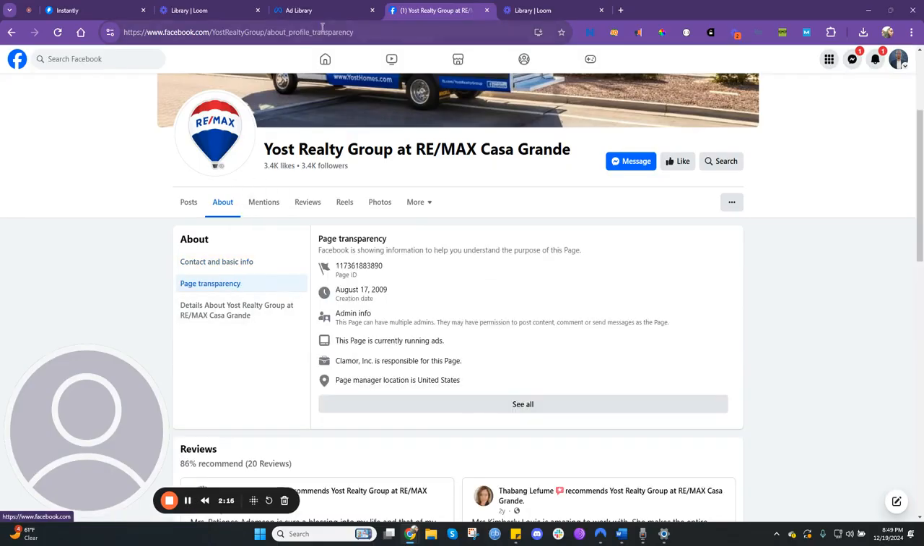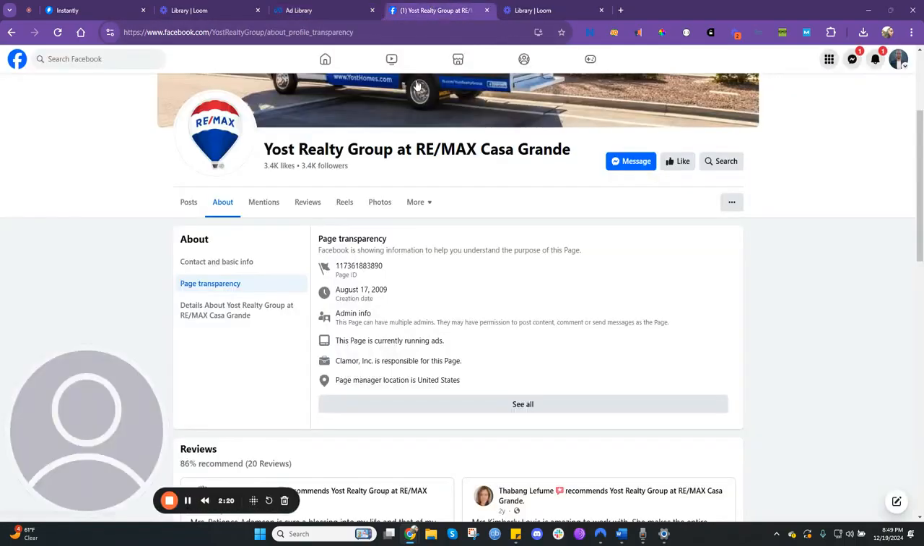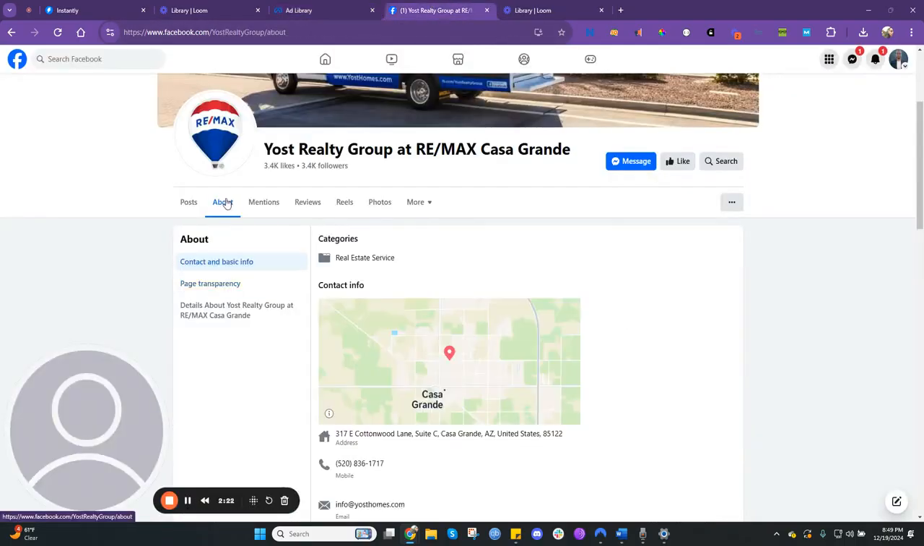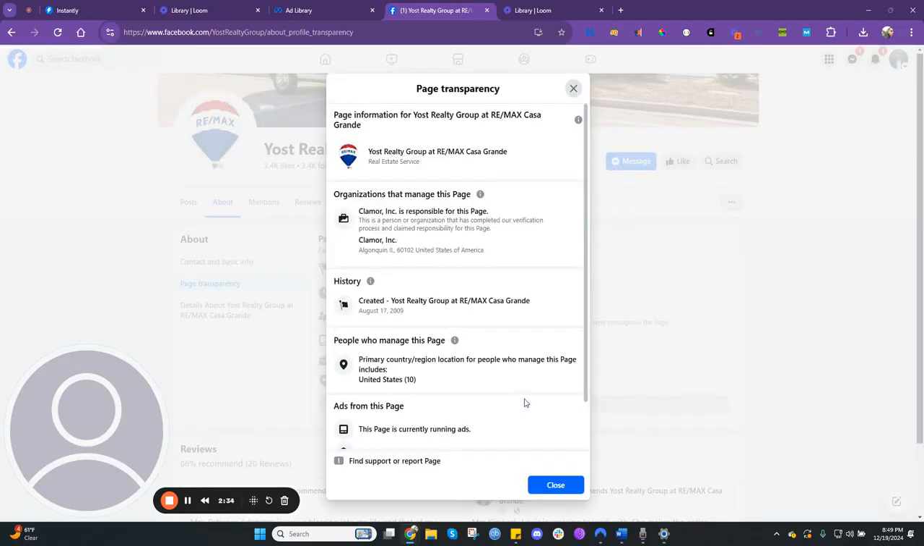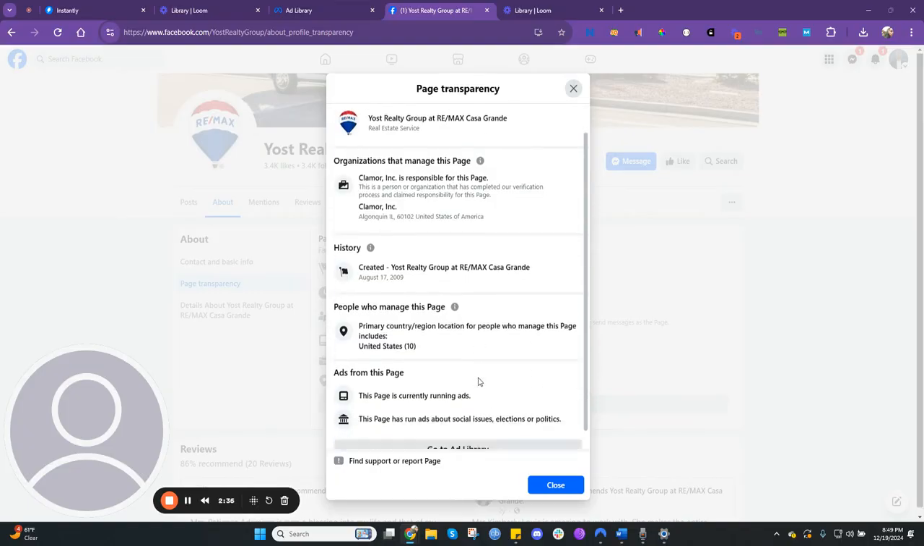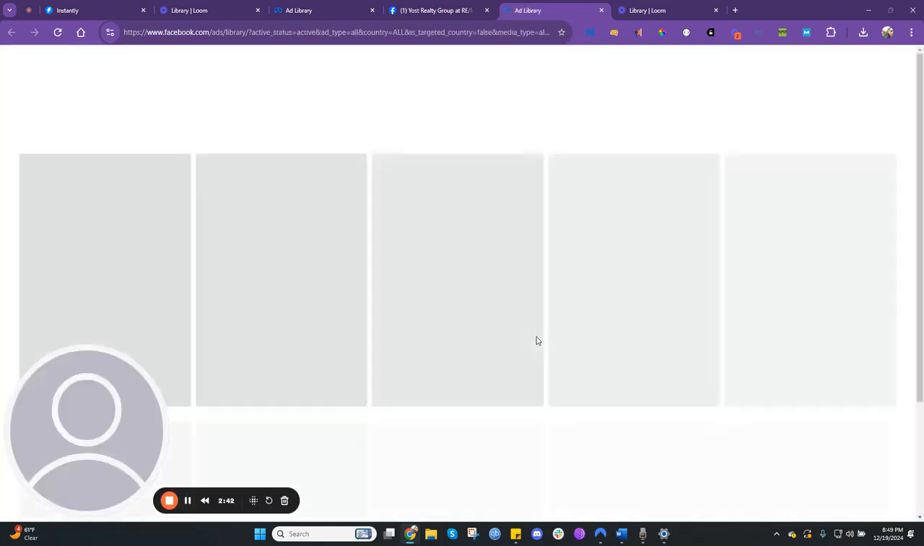Once you click on their name to go to their Facebook page, you're going to click on About. After About, you're going to click on Page Transparency. It's going to tell you if this page is running ads or not. This page is currently running ads. You're going to click on See All, and then you're going to click to go to Ad Library, and it's going to show you all the ads that they are running.